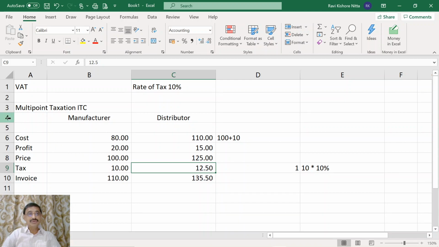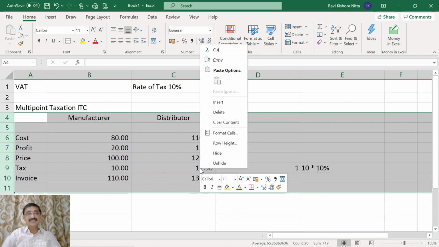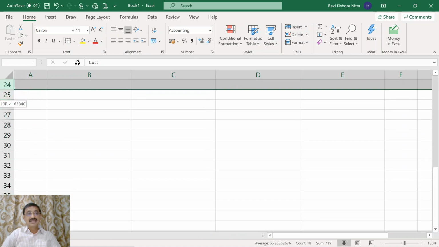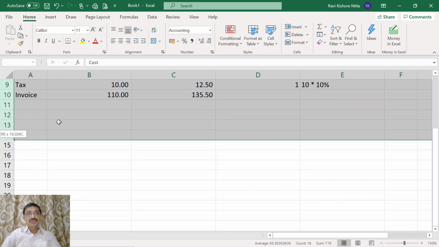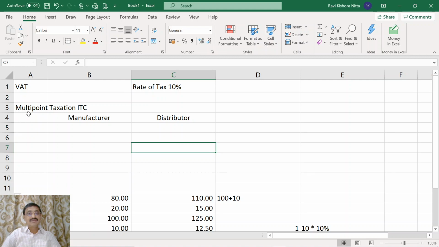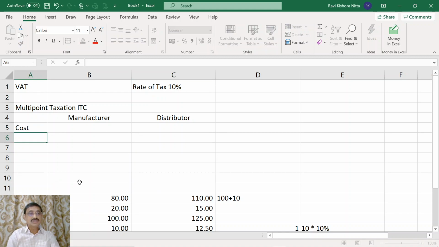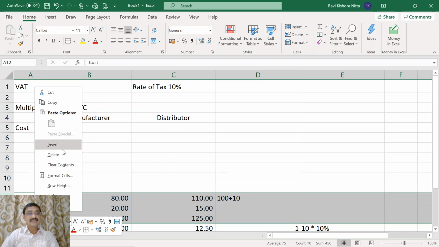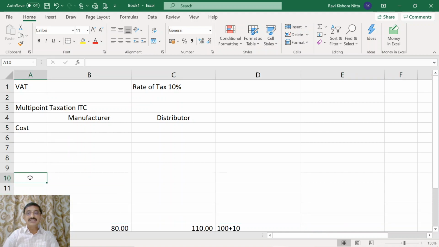Now we will keep this example aside and do a fresh calculation for the VAT system. For multi-point taxation under the VAT system, let us say the cost is 80 rupees.